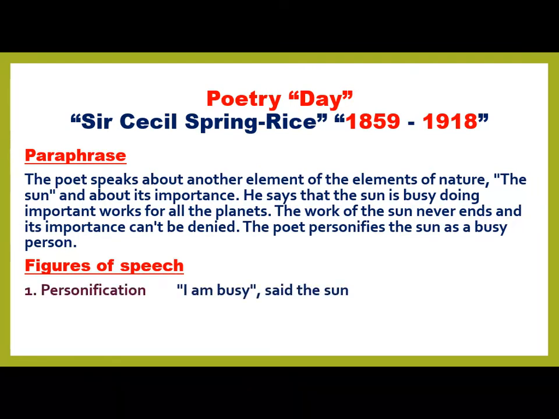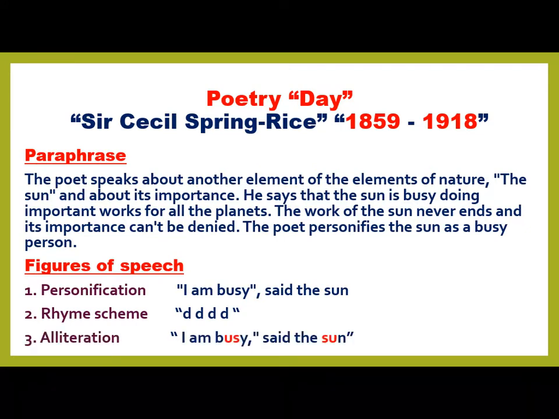Figures of speech, number 1, the personification: I am busy, says the sun. He imagines the sun as a man talking to us and says that he is busy. The rhyme scheme is D, D, D, D. The alliteration, as you see now, you can notice the repeated S sound in "says" and "sun", and the letter A here in "am" and the A here in "said".